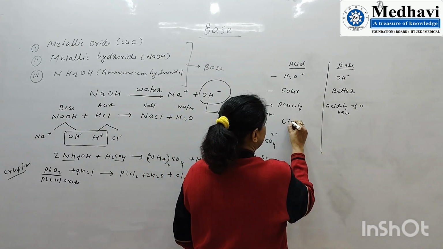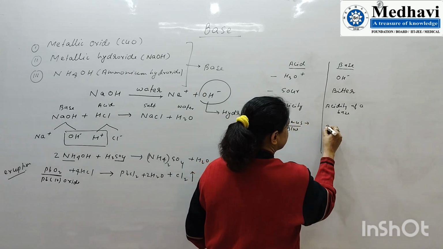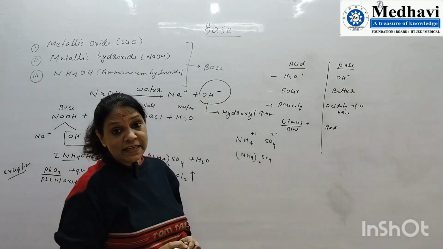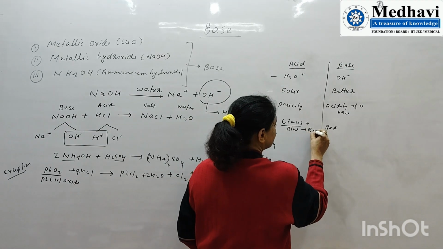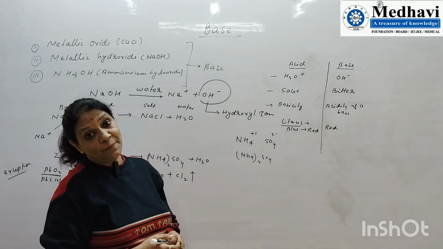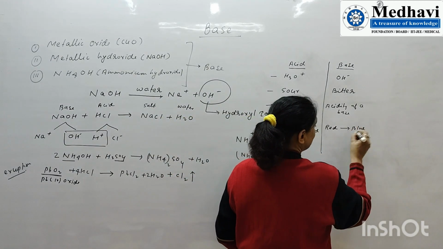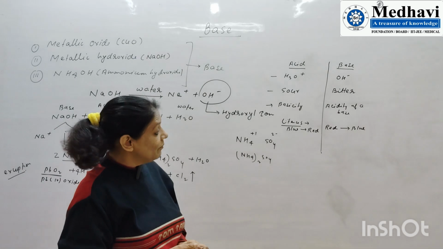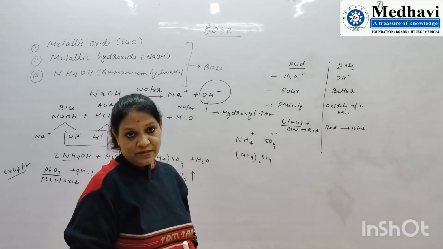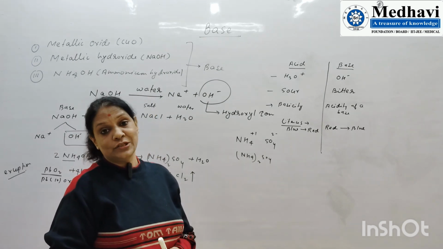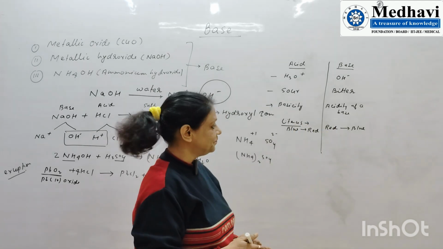There are two types of litmus paper, one is blue, another is red. When acid is passed on blue litmus paper, it will turn red. Whereas when bases are passed on red litmus paper, it will turn blue. Very important information: if we take red litmus paper and pass acid, no change. But if we take blue litmus and pass acid, it turns red. So acid turns blue litmus to red and bases turn red litmus to blue.